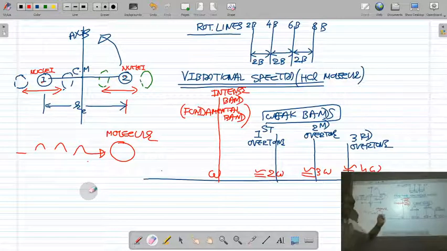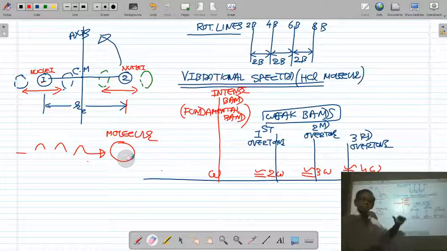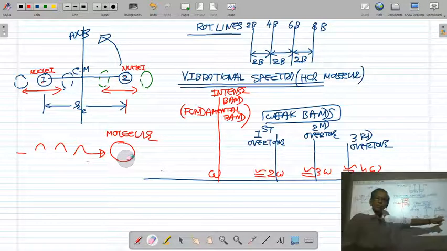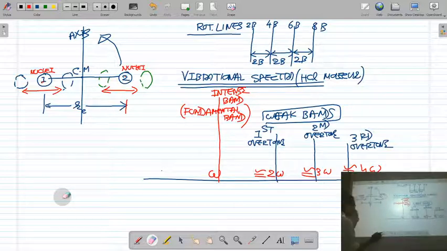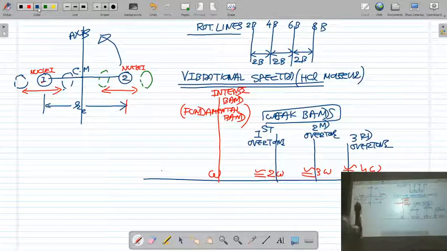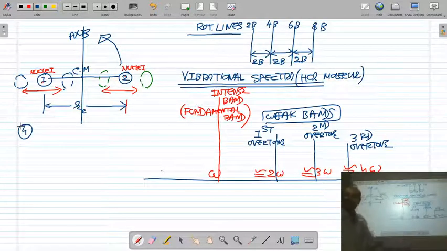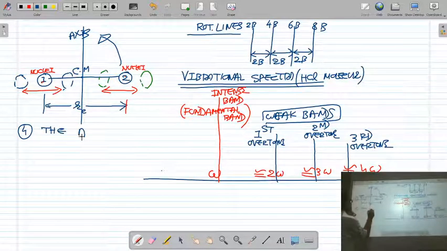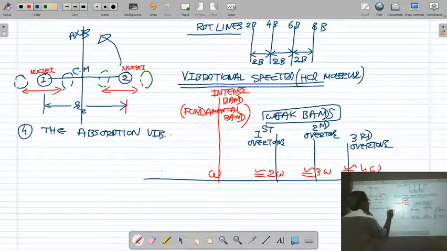So when infrared radiation is incident on the molecule, the molecule will interact with it, absorb the radiation, go from a lower vibrational level to an upper vibrational level, and give this type of vibrational spectrum. Please write down this picture.